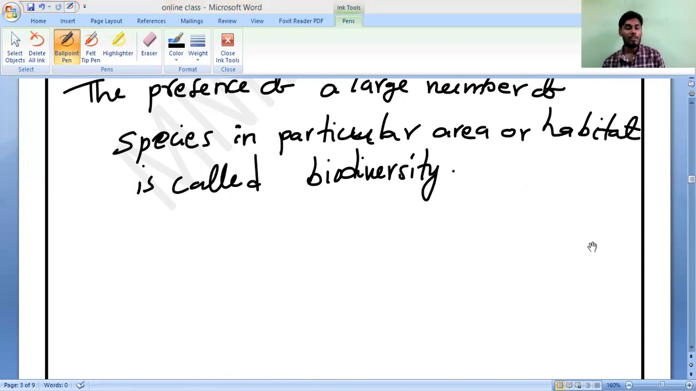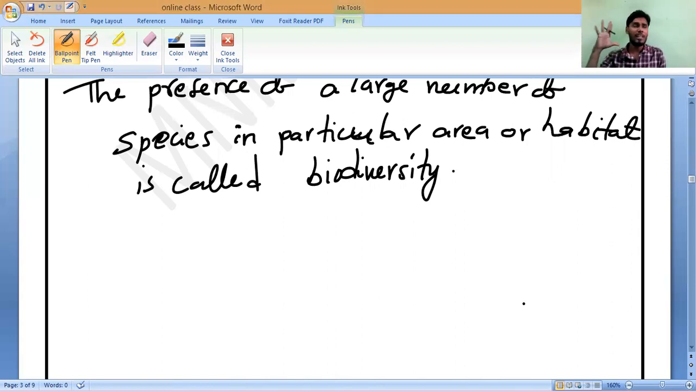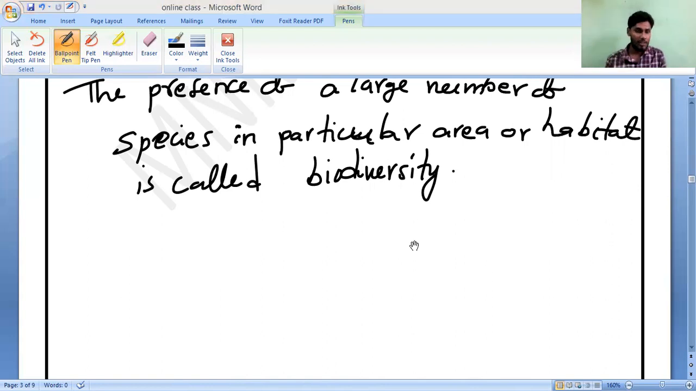So this biodiversity denotes always, you remember, richness of species. Richness does not mean having money. What is the meaning of richness? Number of varieties. If more number of varieties is present, then we can say biodiversity is very rich. If you are finding more varieties in a particular area, then I can say that area has richness of biodiversity, or else I can say richness of species.